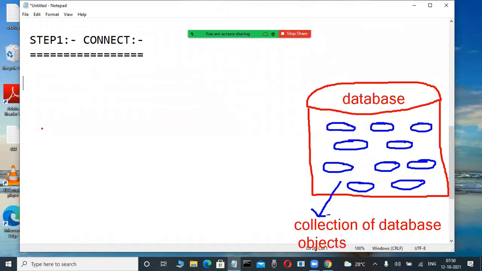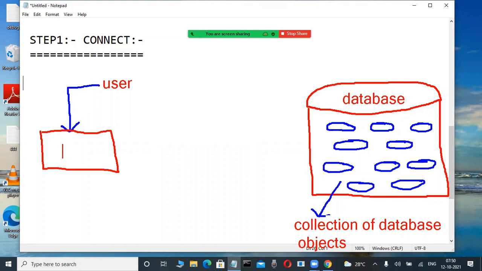Now, if any user, any developer wants to communicate with this database, how can they? First, that user, any employee, first connects to the client tools or query tools. What is this client tool? Today we are learning, don't worry. That user first connects to the client tool or query tools. Here these are called clients, or query tools. Some people call it query tools.